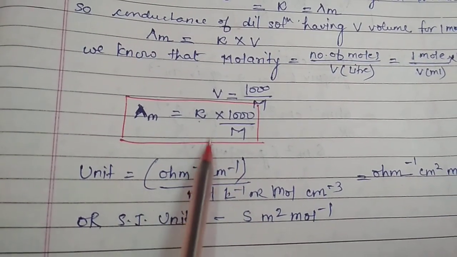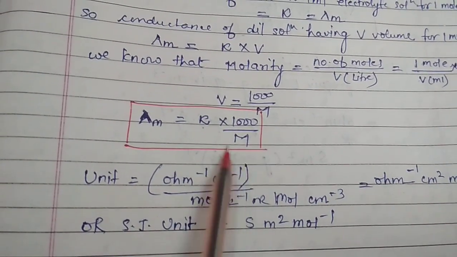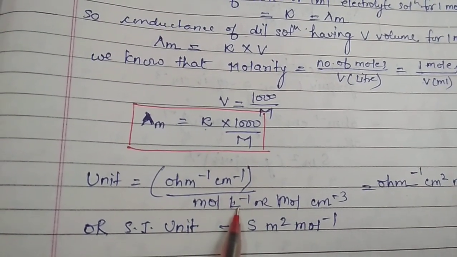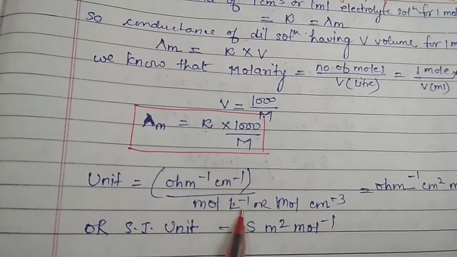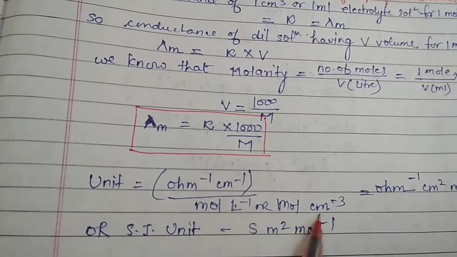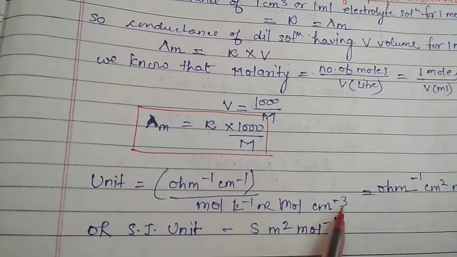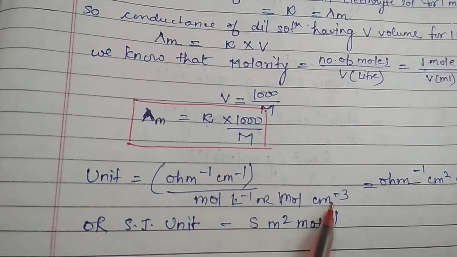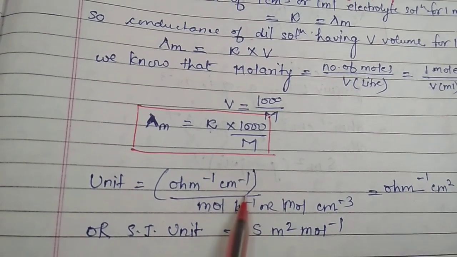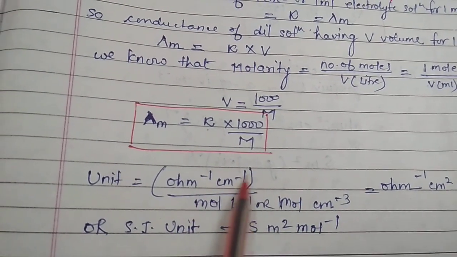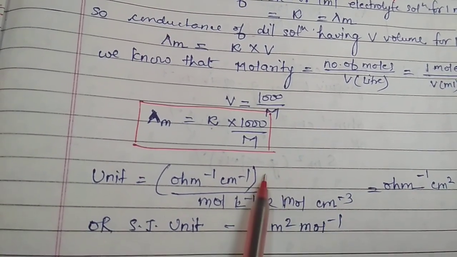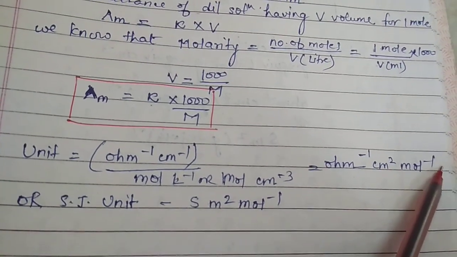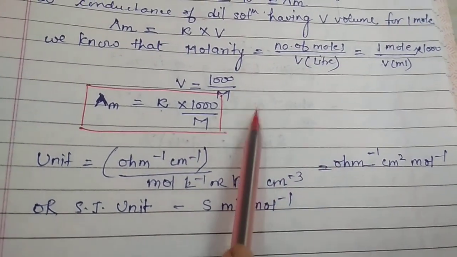Kappa's unit is ohm inverse, centimeter inverse, and for the molarity, the unit is mole per liter, that we know well. And for the liter, we can also write centimeter cube. That's why mole per liter means mole per centimeter cube or mole centimeter minus 3. So that is centimeter inverse, that is centimeter minus 3, and it can be written that centimeter inverse to centimeter inverse will cancel, and this will go up, so centimeter square. It means ohm inverse centimeter square mole inverse would be the unit of molar